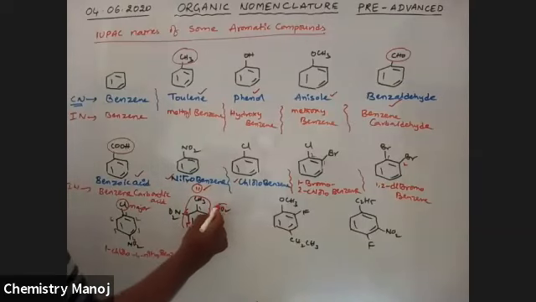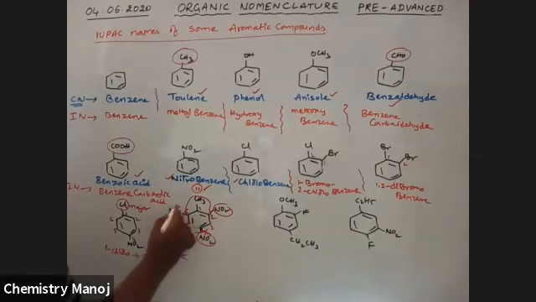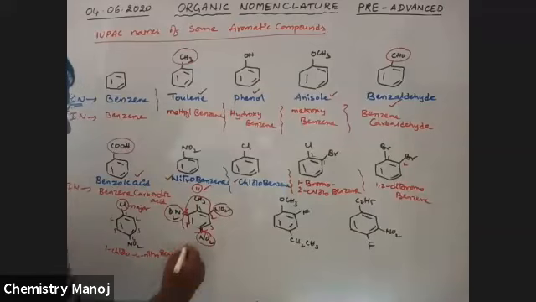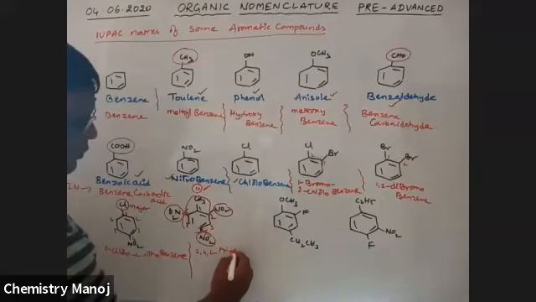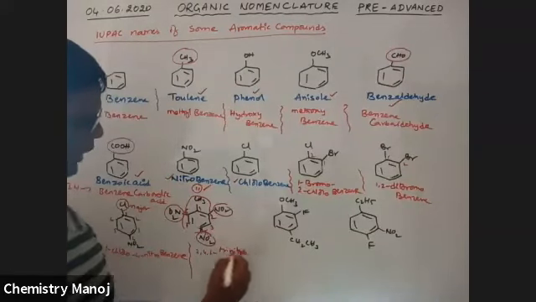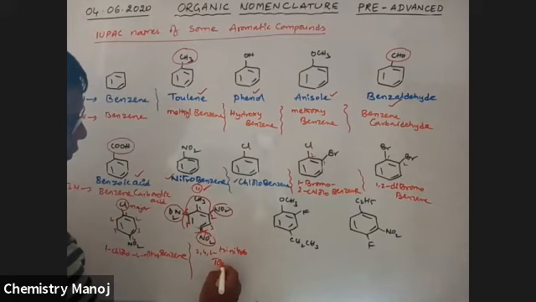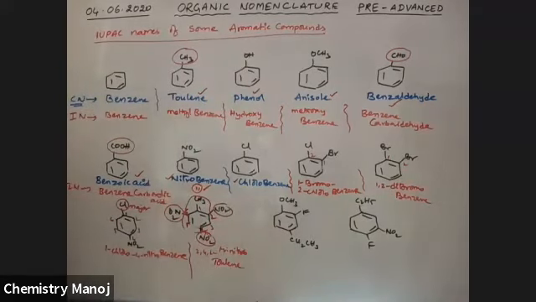Therefore, at the second position, fourth position and sixth position, nitro groups are there. Therefore, the name is 2,4,6-trinitrotoluene. Trinitrotoluene is the IUPAC name. 2,4,6-trinitrotoluene. So toluene itself is taken in the IUPAC system.